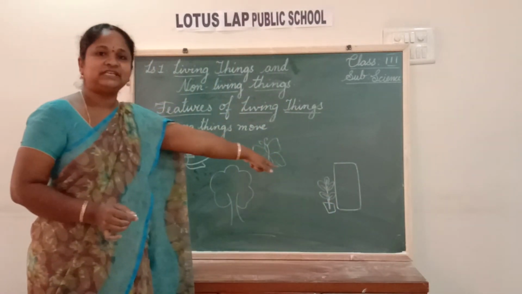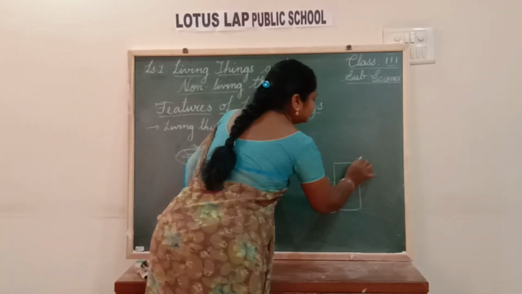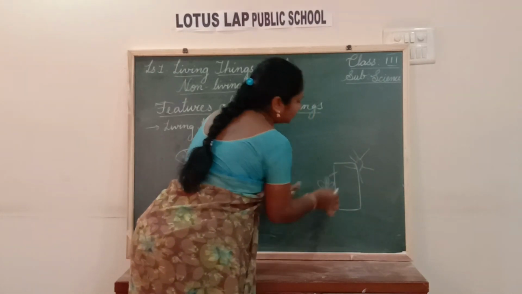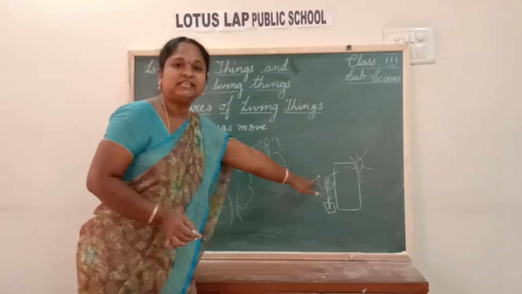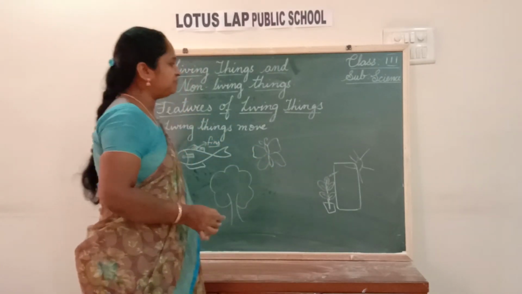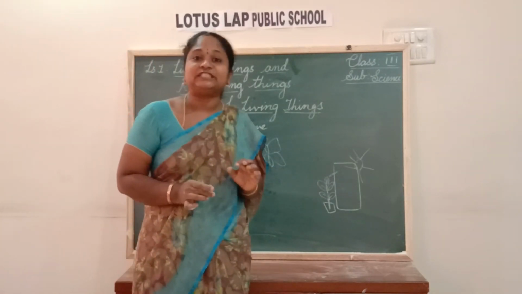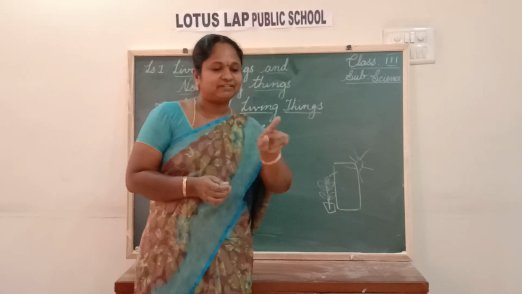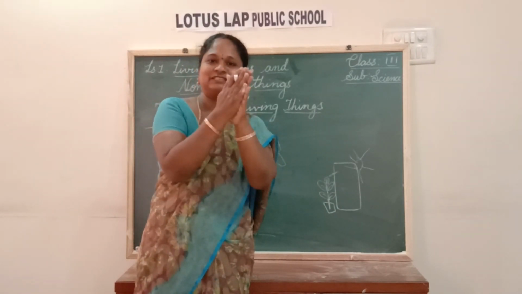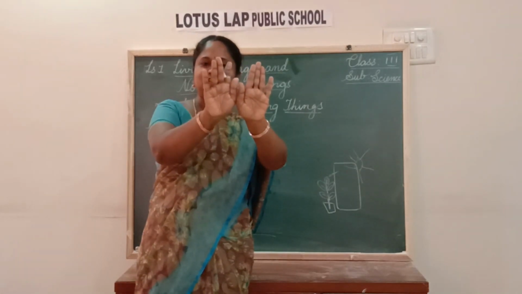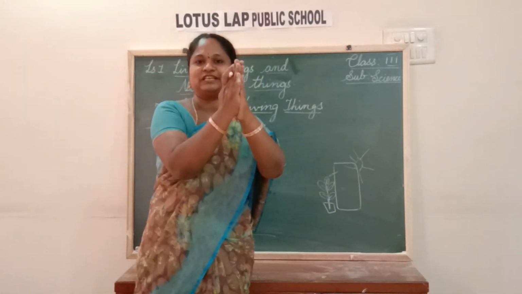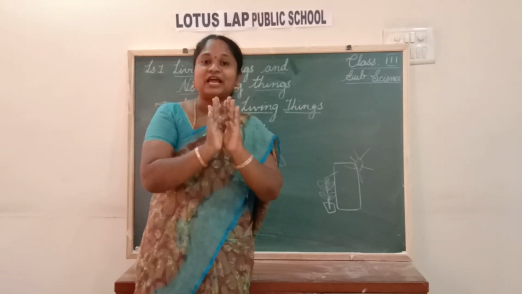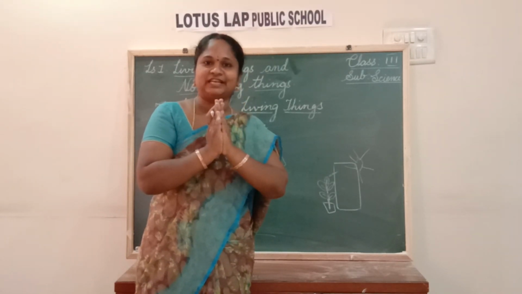So what happens here? Due to the sunlight, the plant will move towards the sunlight because they need sunlight. In the same way, I think you all know about the touch-me-not plant. Did you see the touch-me-not plant, children? Whenever we touch the leaves, they close like this. It will be open like this. Whenever we touch it, it will be closing. That means it is showing movement. The plants are showing movement there.